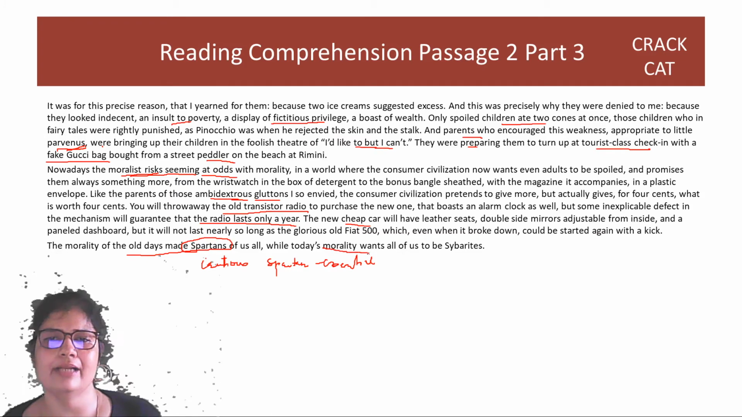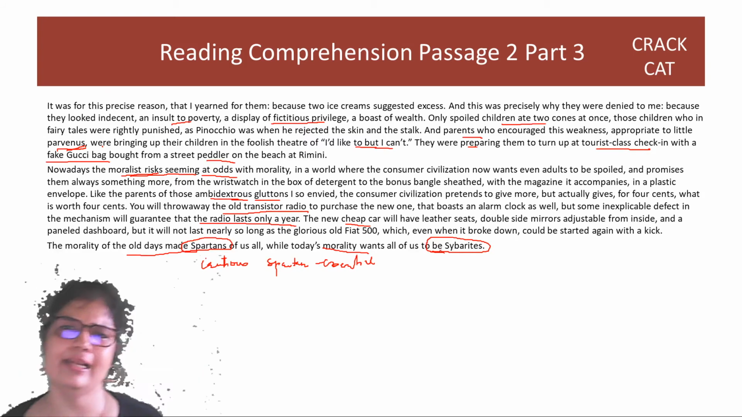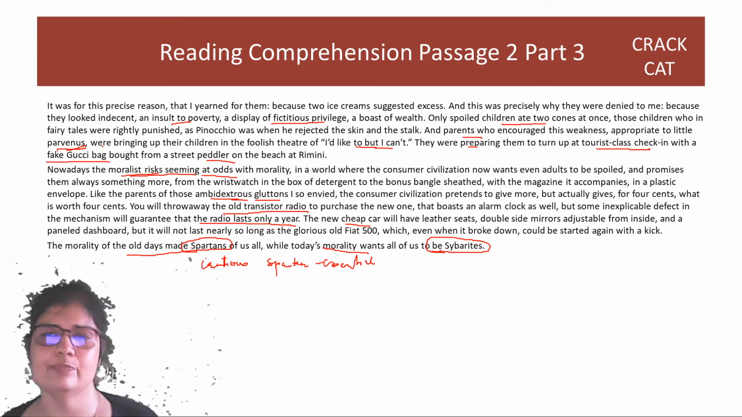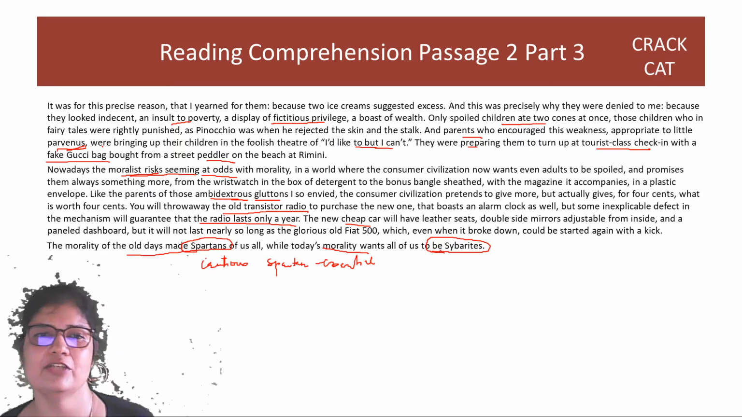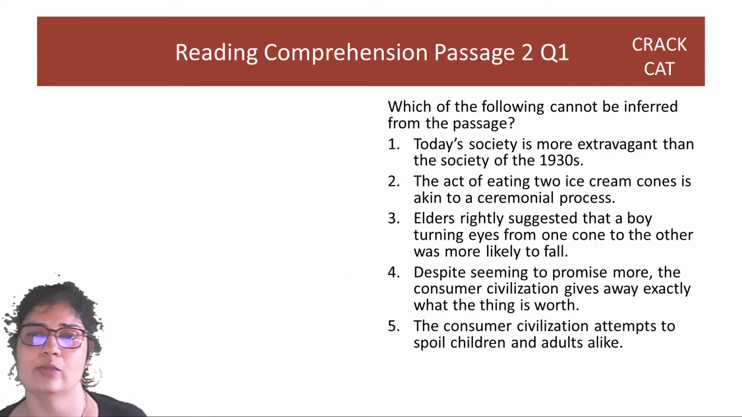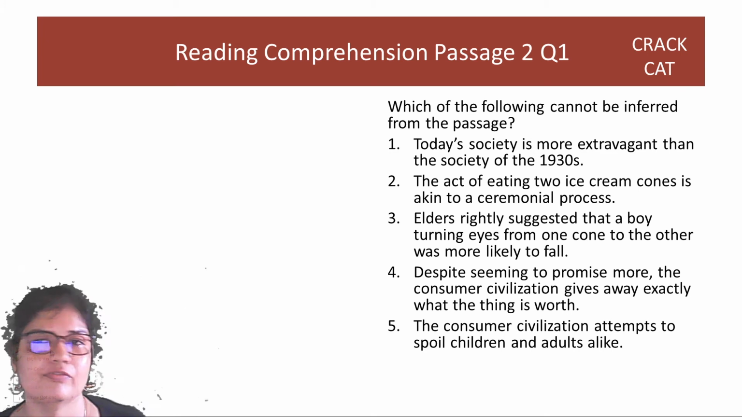While today's morality wants all of us to be, cyberites usually live in luxury. So it's a very clear tale that people used to try and get kids to avoid excess, but now consumer civilization wants adults also to be spoiled, right? Let's look at options and questions. Which of the following cannot be inferred from the passage?